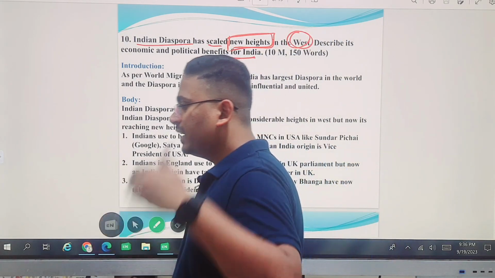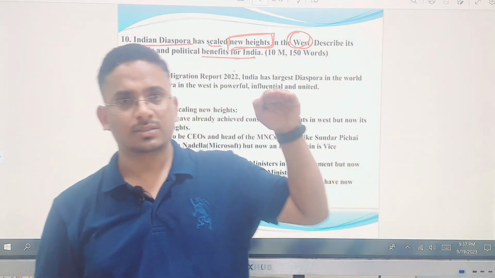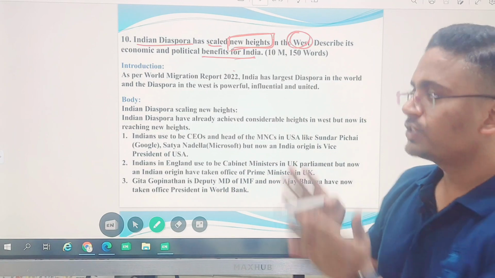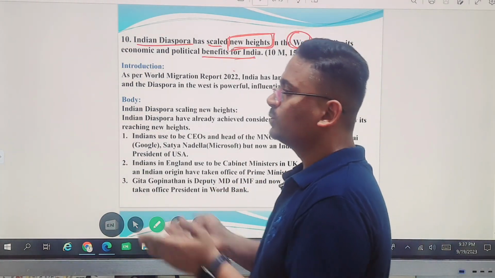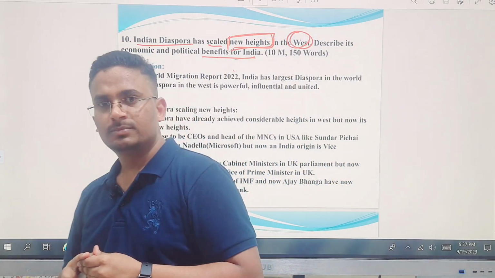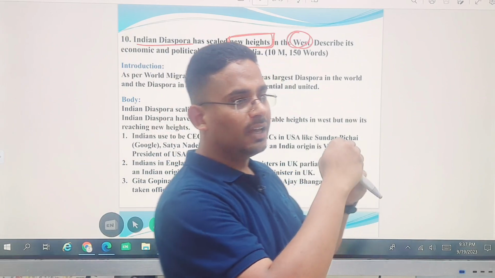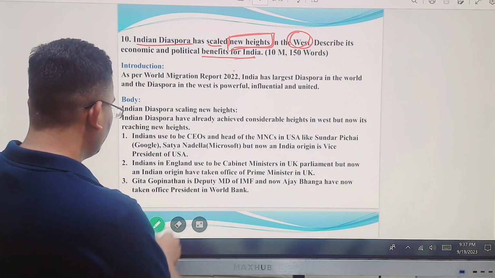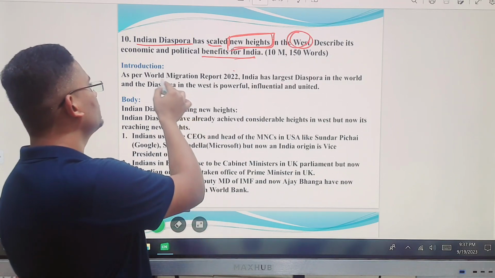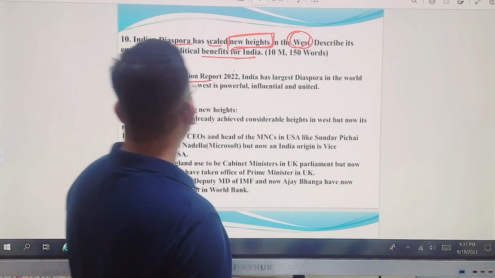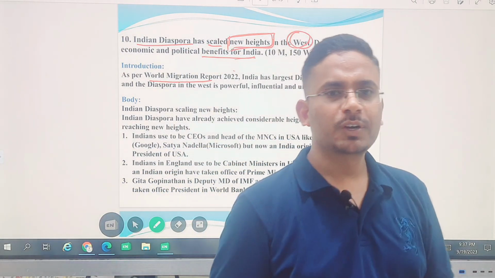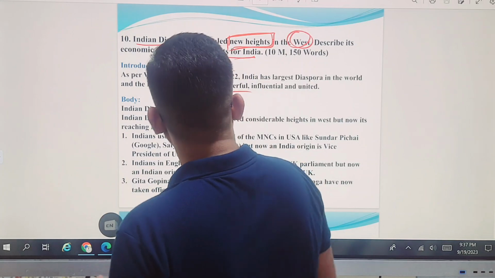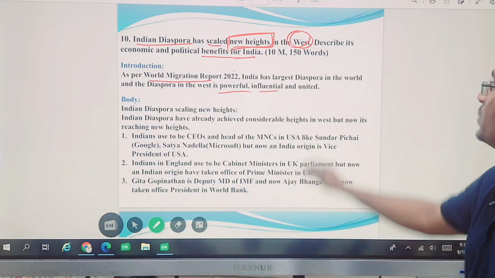That means certainly the Indian diaspora is already at some heights, and they are going for the next level. So first you have to say what heights Indians have already achieved, and what heights they are achieving now. Example, let me tell you. Before that, it will be fair if you start like this: according to World Migration Report 2022, India has the highest diaspora in the world. Fine. And an important thing is they are powerful, influential, and united.